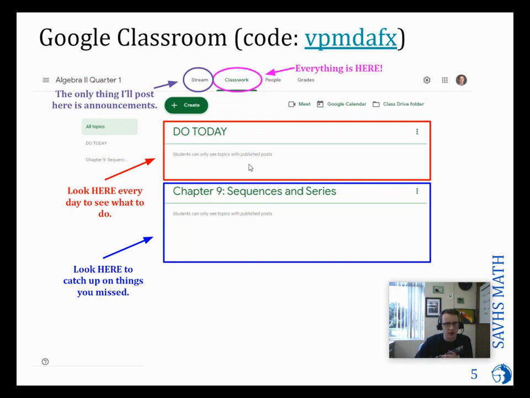If you miss a day, if you get behind, you can scroll down and find the stuff later on the page, so lower on the page. That's that. There's a link to the Google Classroom. If you're not on it for some reason, you can just click on this link right here.